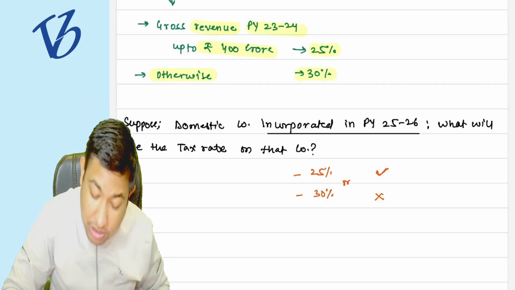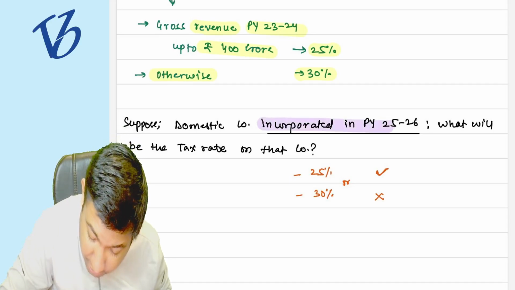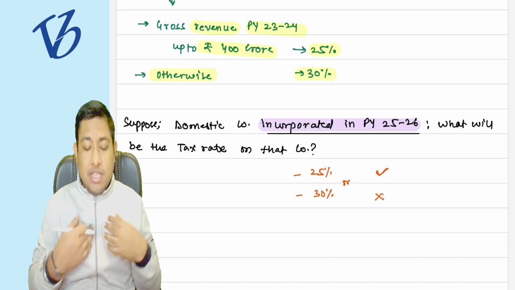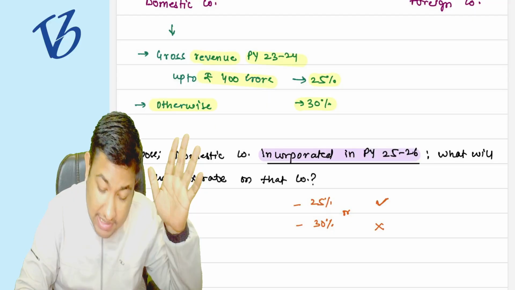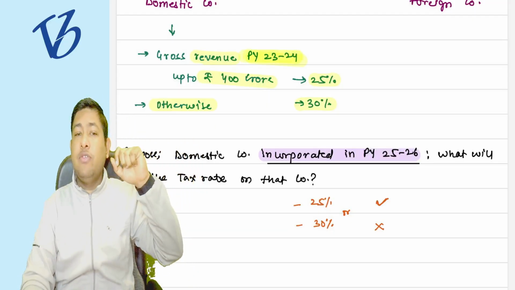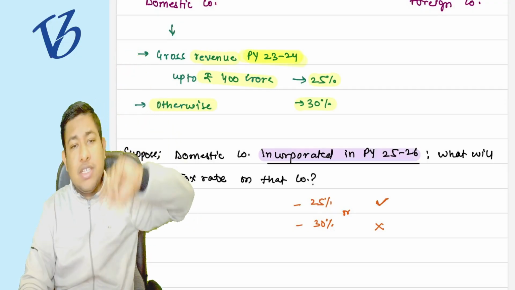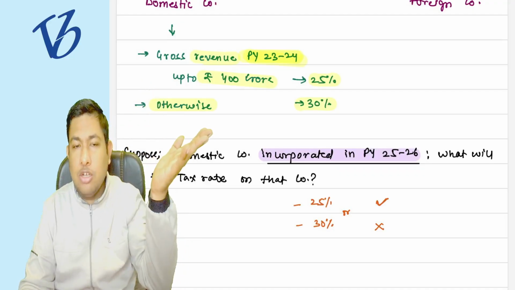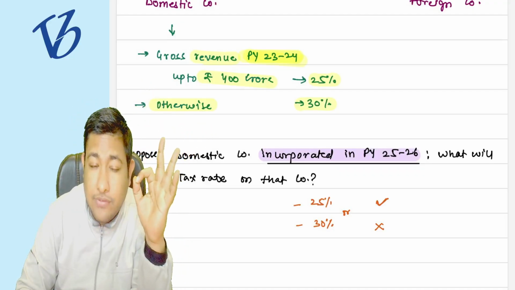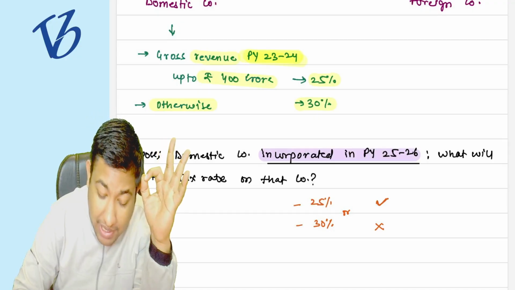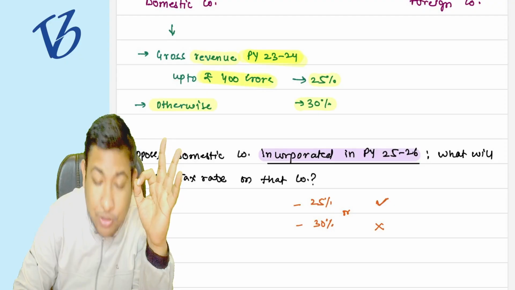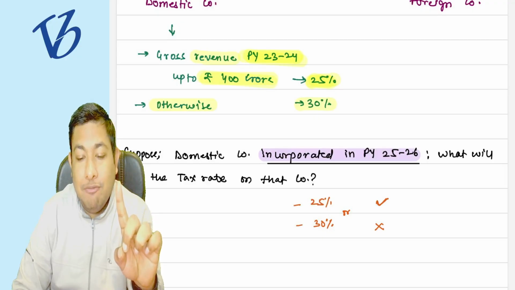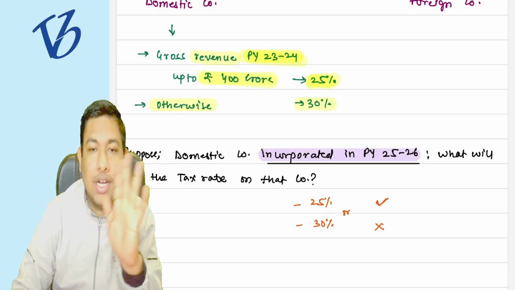Why? Because my company is incorporated in 25-26, so I was not in existence in the previous year 23-24, so my gross revenue of the previous year 23-24 will be zero. That is up to 400 crore rupees, so I have to pay the taxes at the rate of 25% only, not 30%.